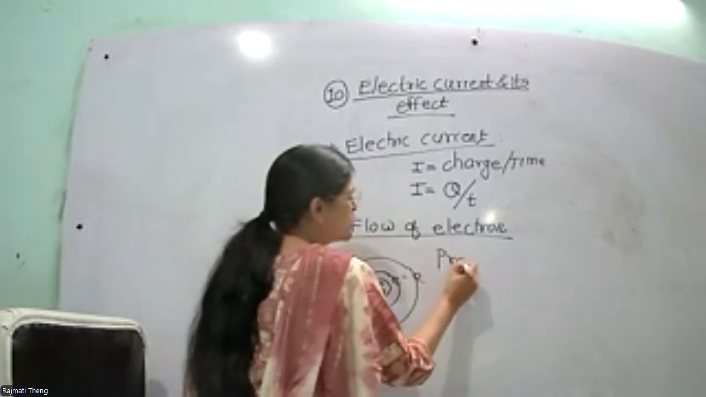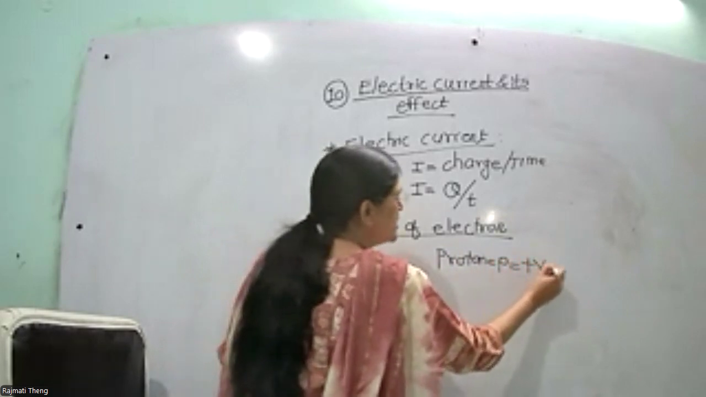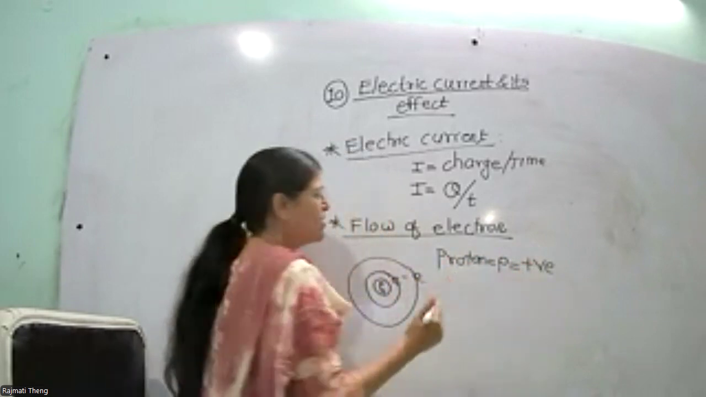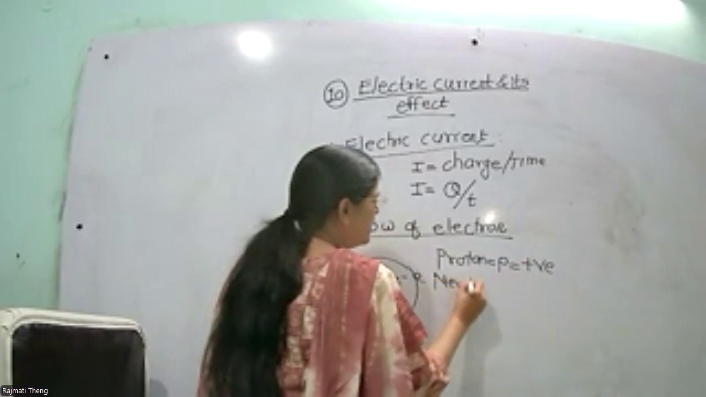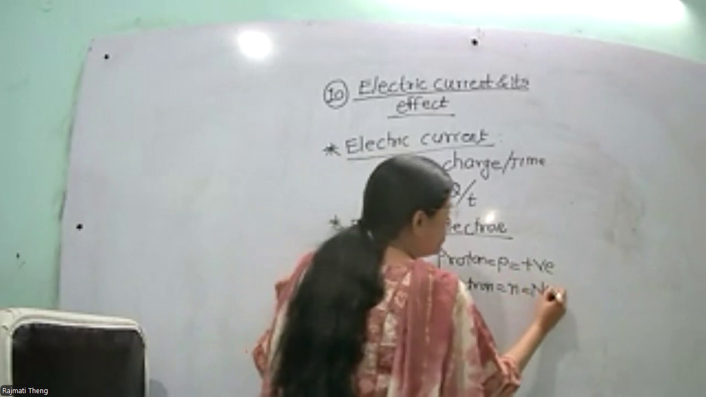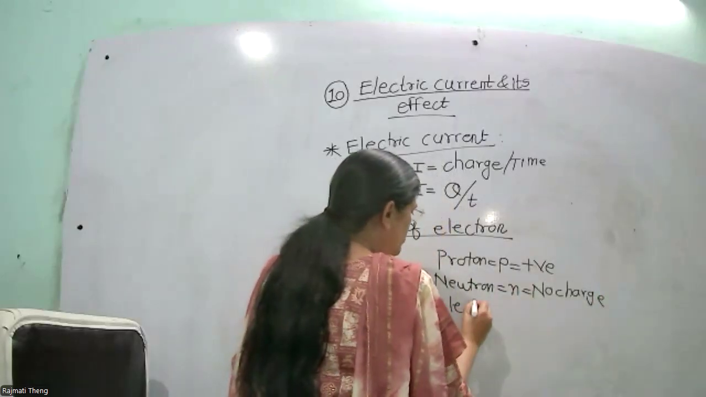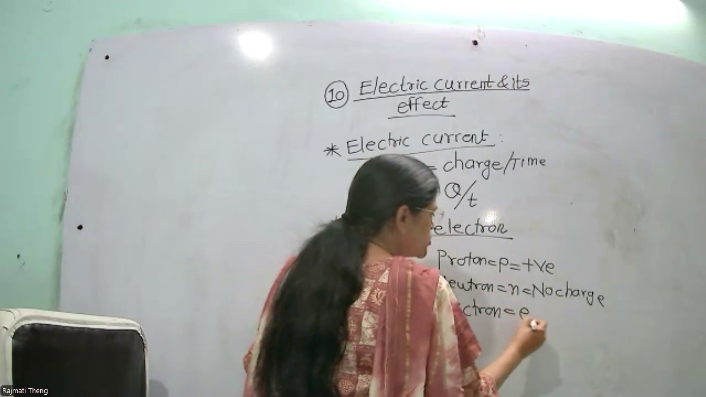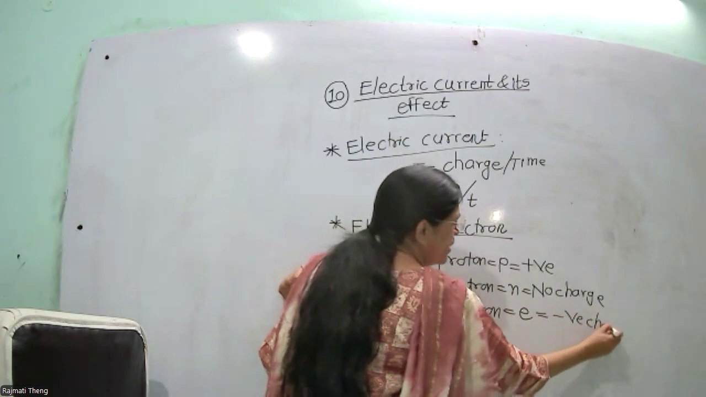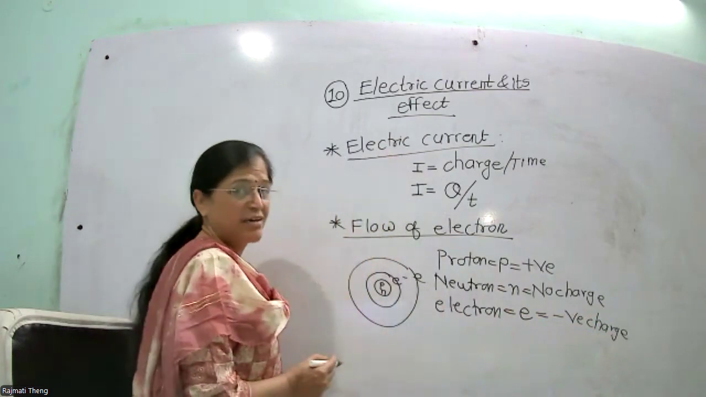The proton is given by small p, and the sign is positive charge. A proton has a positive charge. Next one, the neutron, small n, no charge. A neutron has no charge. And next one is the electron, given by small e, with negative charge. Which charge does an electron have? Negative charge. What is the meaning of electricity?